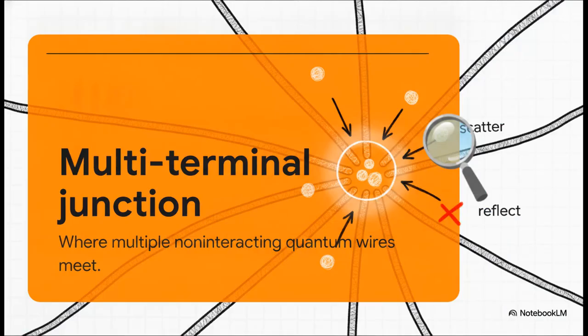So, to really grasp how we actually solve this, let's look at the environment itself. A multi-terminal quantum wire junction is, quite simply, a microscopic intersection. It's the literal exact point where multiple, non-interacting quantum wires meet up. When an electron travels down one of these super tiny wires and hits the center, it faces a fundamental choice dictated by quantum mechanics. It can either scatter forward into one of the other available wires, or it can reflect right back down the wire it originally came from. And obviously, our goal here is to completely eliminate that reflection.